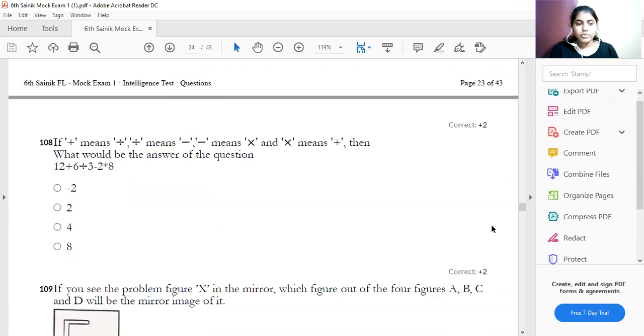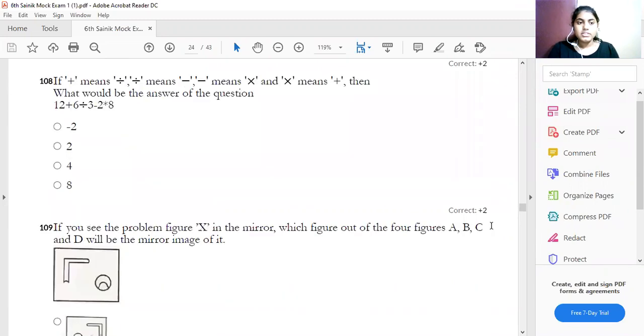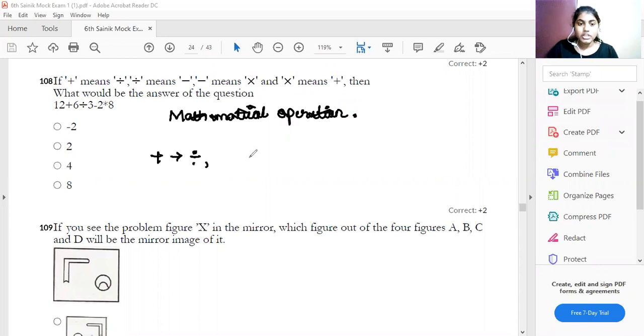The next question is, see, if plus means division, this is also from which chapter? This is also from mathematical operation. See, if plus means division, division means minus, minus means into, into means plus, then find out the answer.